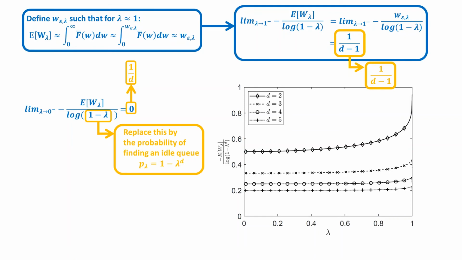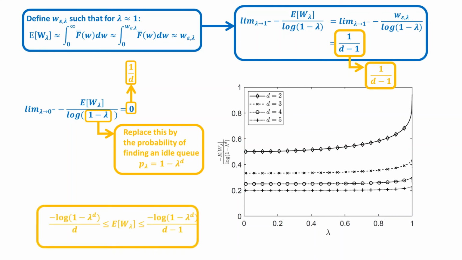We also observe that the curves increase monotonically. We are able to analytically show this for the LLD policy, and this in turn shows that we can use the limiting values not only as approximations, but we can use them as bounds on the expected waiting time.